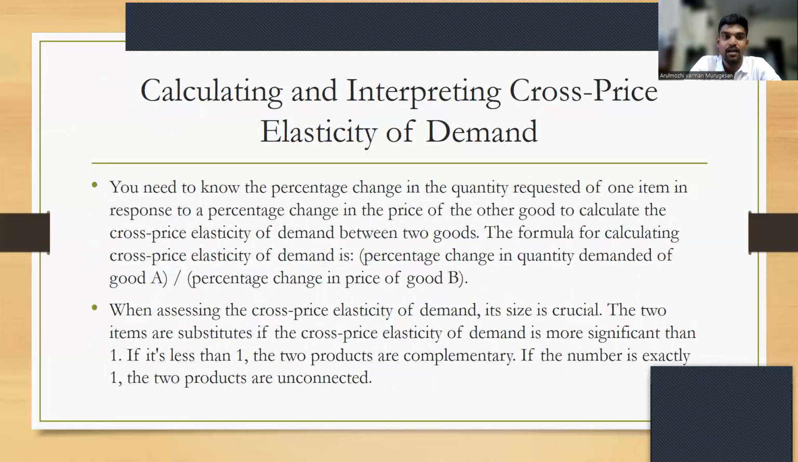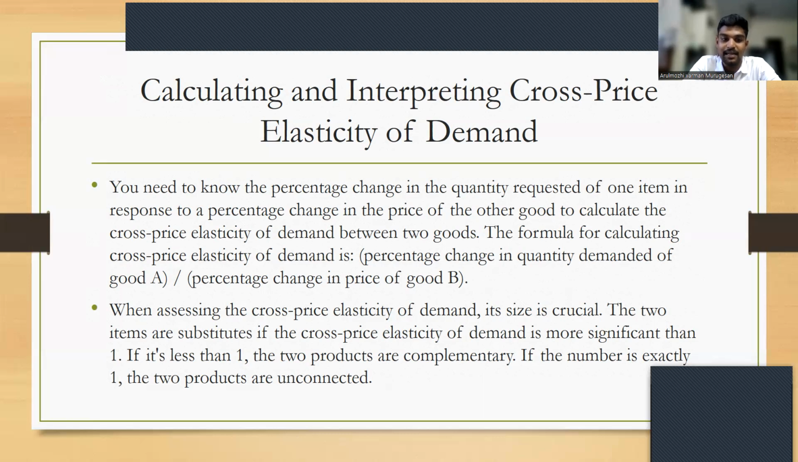So how to calculate and interpret cross price elasticity of demand? The formula for calculating cross price elasticity of demand is the percentage change in quantity demanded of good A divided by the percentage change in price of good B. This is a simple equation which can be used to calculate cross price elasticity of demand. When assessing the cross price elasticity of demand, its size is crucial. The two items are substitutes if the cross price elasticity of demand is greater than 1. If it's less than 1, the two products are complementary.